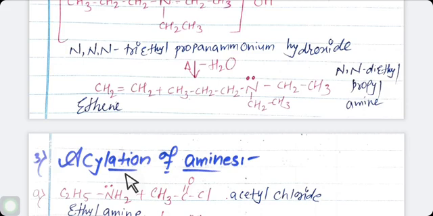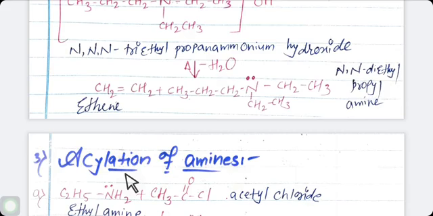Now see here, in acylation of amine, when aliphatic and aromatic primary and secondary amines undergo acylation reaction, these amines contain a replaceable hydrogen atom on the nitrogen atom. These hydrogen atoms are replaced by an acyl group such as acetyl group. On reaction of amine with acetyl chloride or acetic anhydride, an acetyl derivative of amine is obtained. It is also called amide.